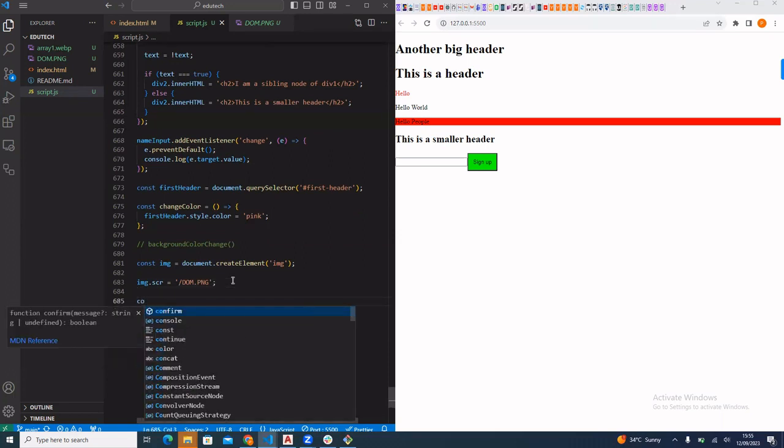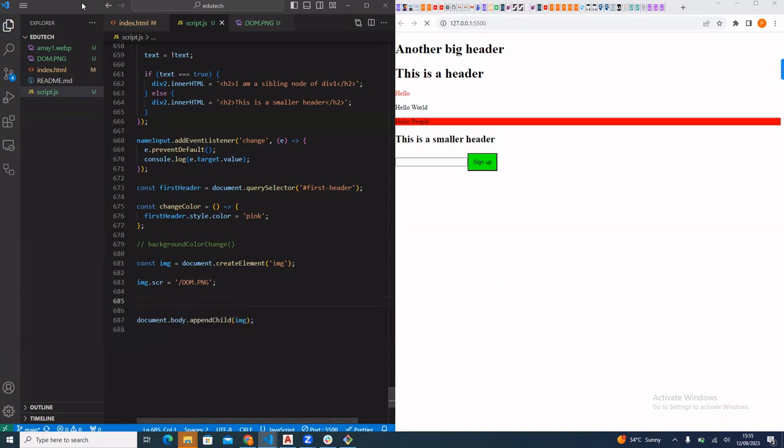Please, where you have dom.png, is it the folder where the picture is or the picture name? No, this is the picture I'm trying to use. This is the picture here. It's on the same level with the image. Okay. You put a slash at the front. Like you put a dot and a slash.